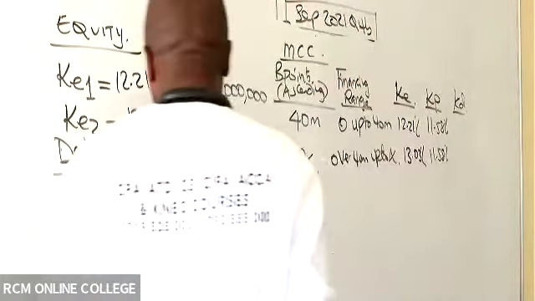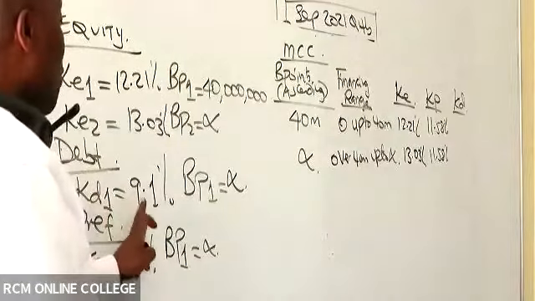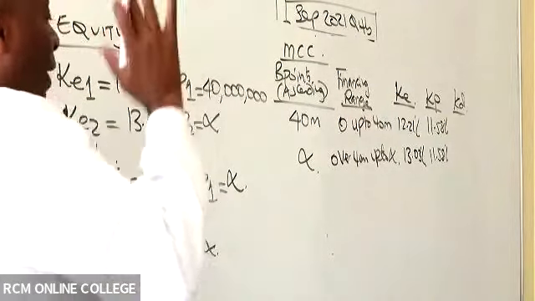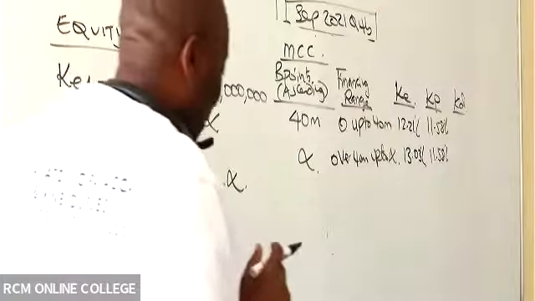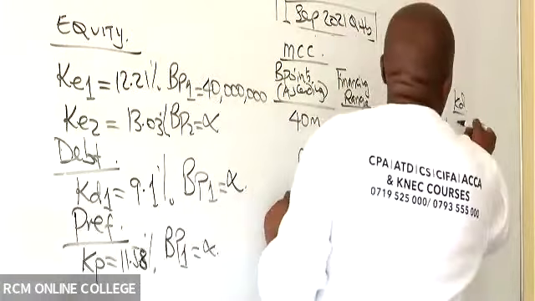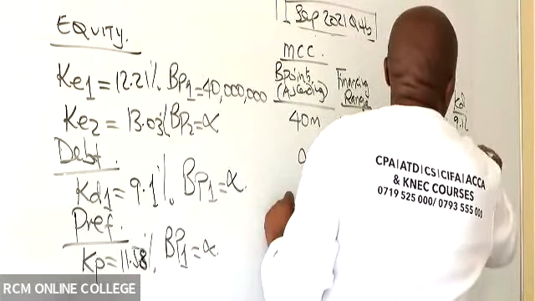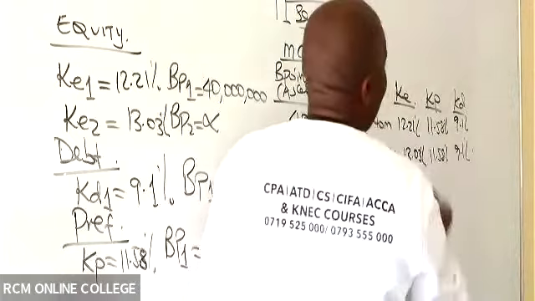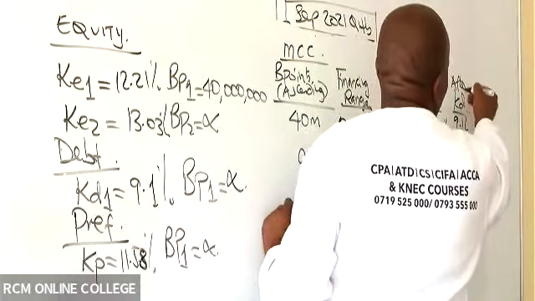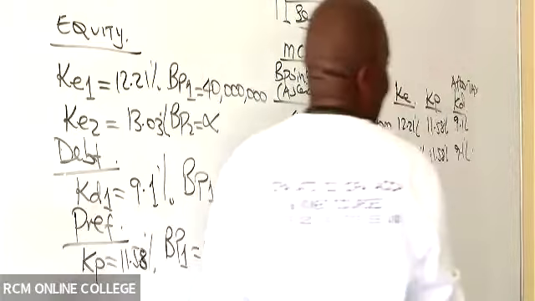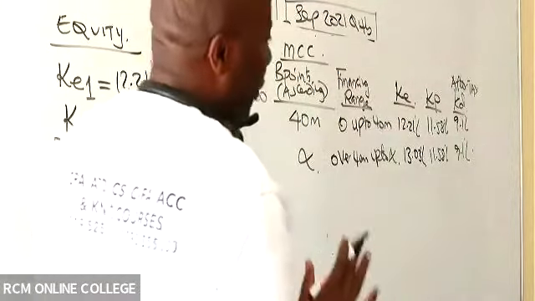Then give me KD. This KD as well, you can see KD is 9.1% running through all financing ranges. So we have here 9.1%, 9.1%. Is that okay? And remember, this KD is after tax. You've already adjusted for tax.